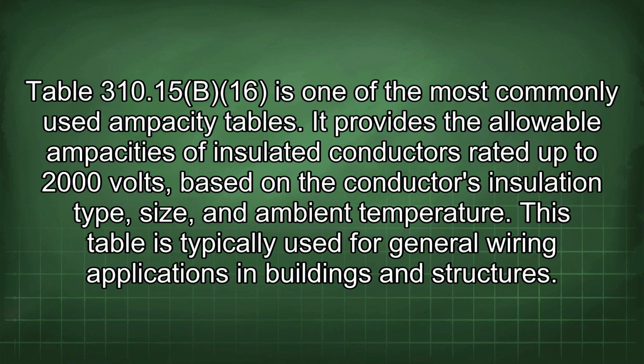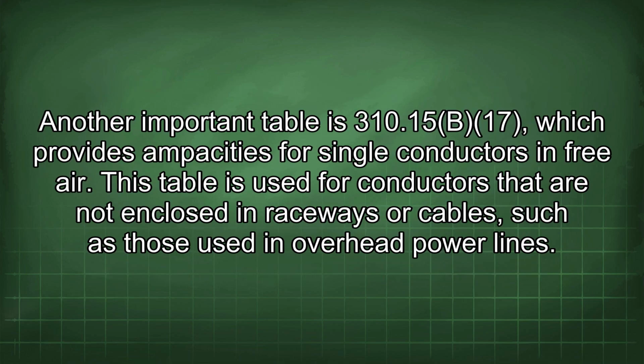Table 310.15(B)(16) is one of the most commonly used ampacity tables. It provides the allowable ampacities of insulated conductors rated up to 2000 volts based on the conductor's insulation type, size, and ambient temperature. This table is typically used for general wiring applications in buildings and structures. Another important table is